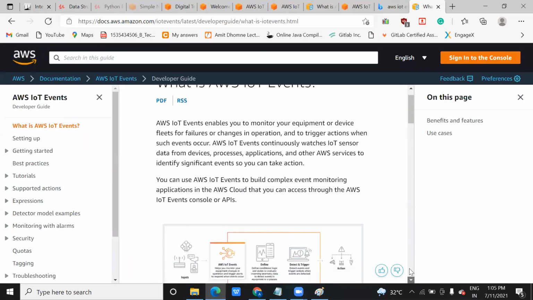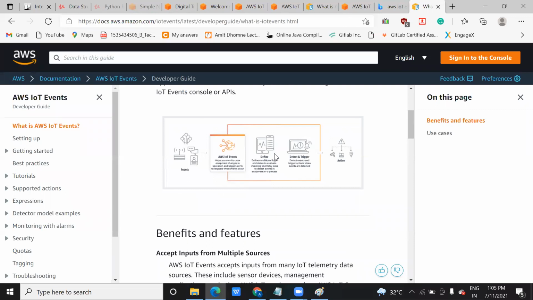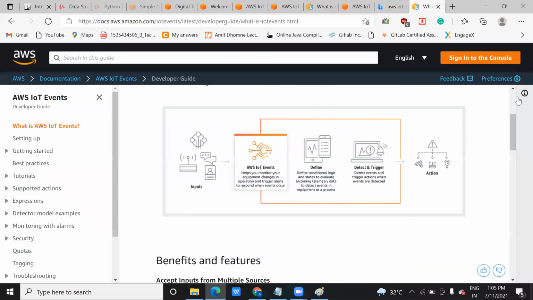So as I was saying, this screen, can you see it? Input, you will monitor, you will collect the data, you will define on what certain condition it will generate the trigger or a notification, and then based on that you will take an action.